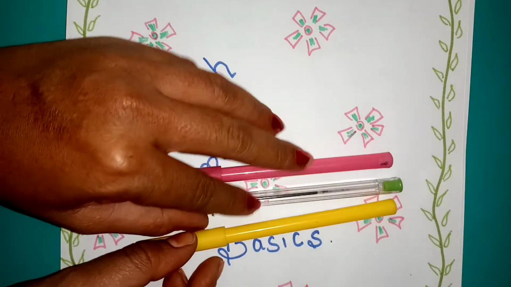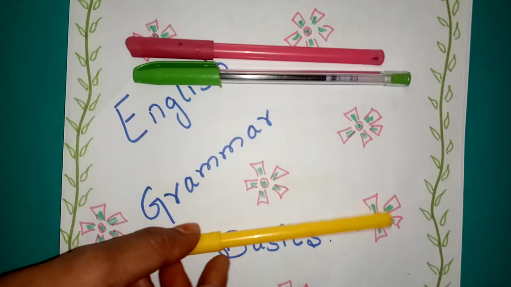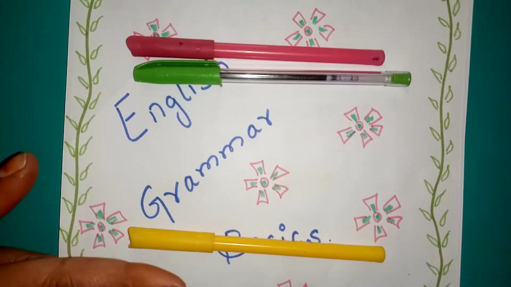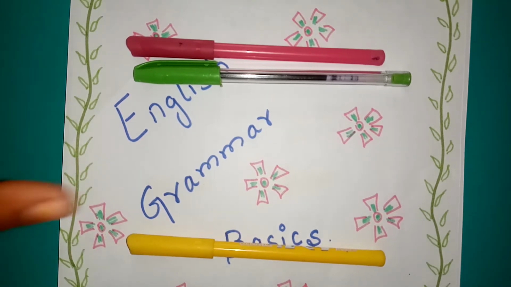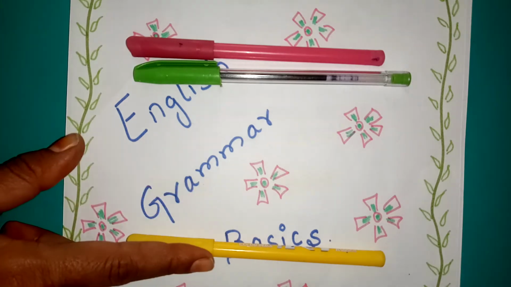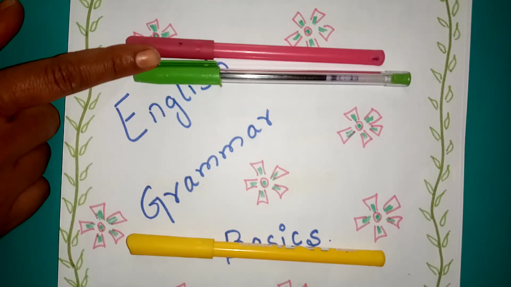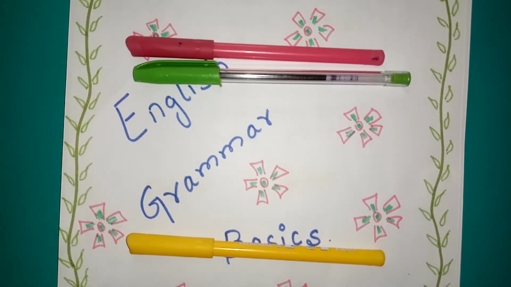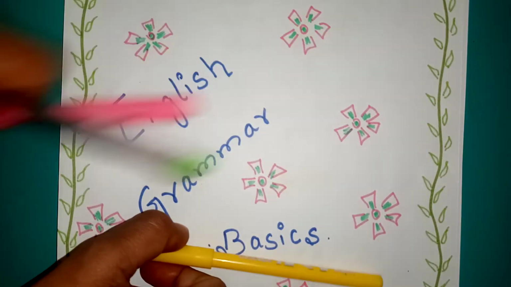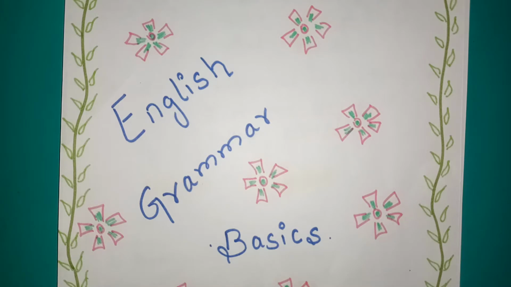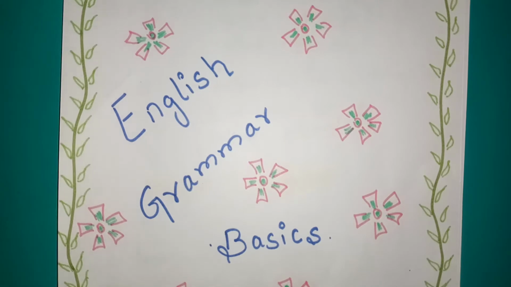Okay, now we will separate them. Singular, pen, plural, pens. Pen is singular word, pens is plural word. So like this, when a thing or a object is one in number is called as singular, and when it is 2 or more than 2, it is called as plural.